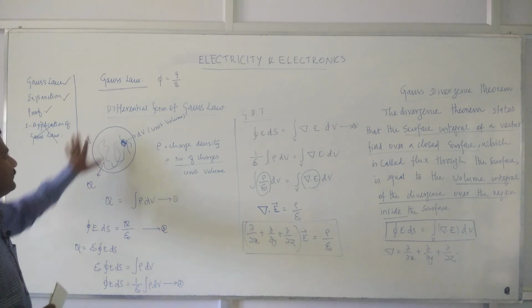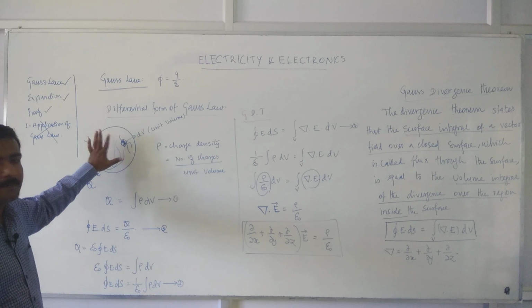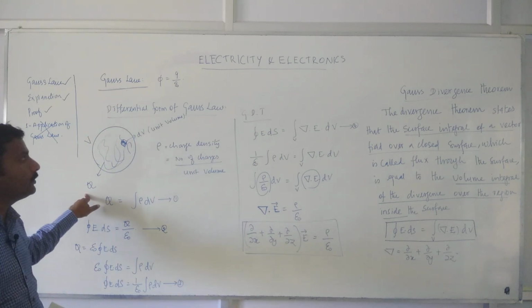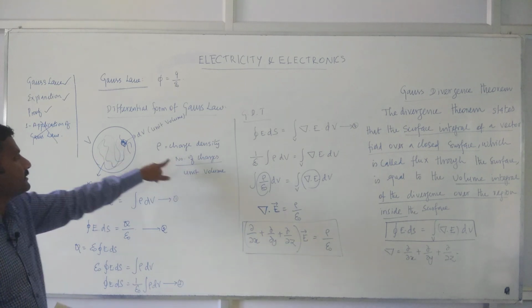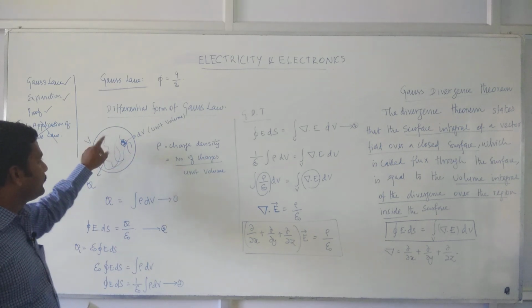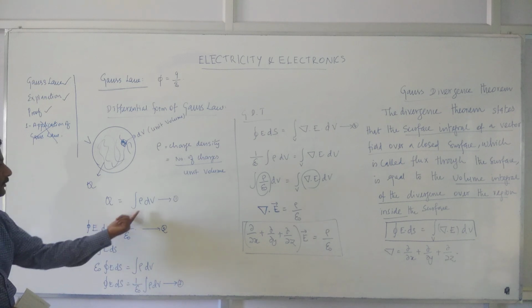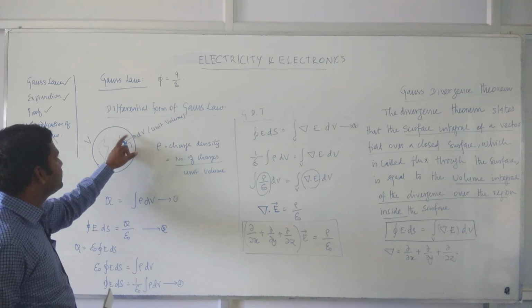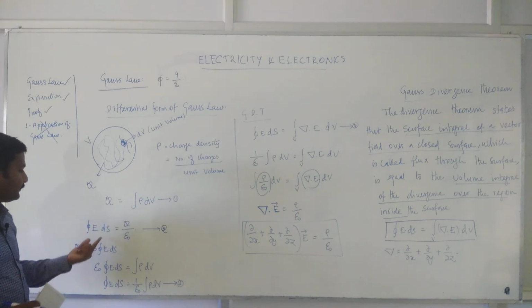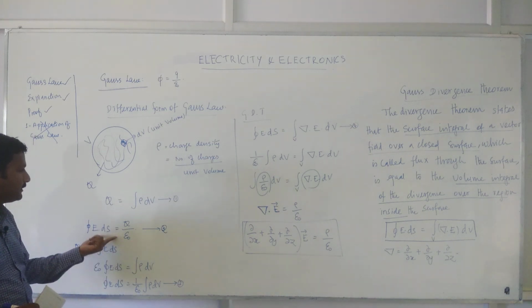How did you obtain this? You have considered a sphere with the charge uniformly distributed. We said the volume of the sphere is V and the total charge is Q, and the charge density is the number of charges per unit volume in a small volume. We started from this point. So with this, to write the equation for Q, you have to take the integral of the charge density within a small volume for the whole, so that Q is equal to integral of rho dv. Then with the aid of the definitions of electric flux and Gauss law, you can write this equation.